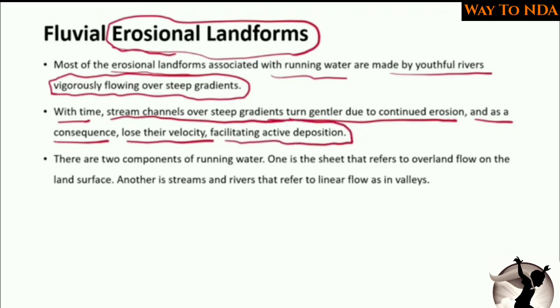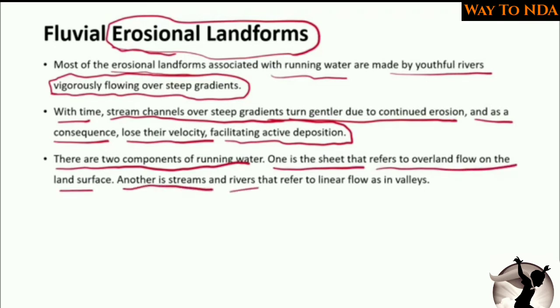There are two components of running water. One is the sheet, which refers to overland flow on the land surface, another is streams and rivers, which refer to a linear flow as in valleys. So there are two types of water flows, running water on the earth. One is the sheet water, or the overland flow, which you can call sheet flow.